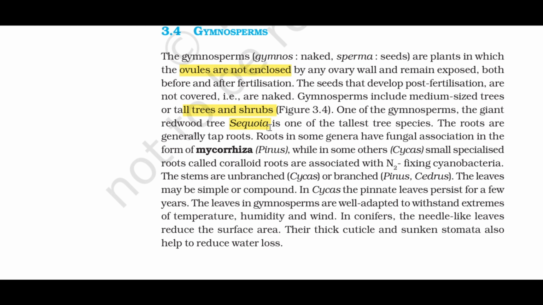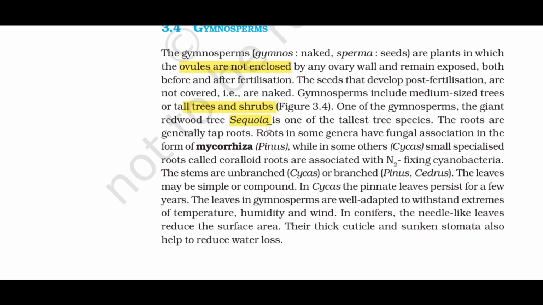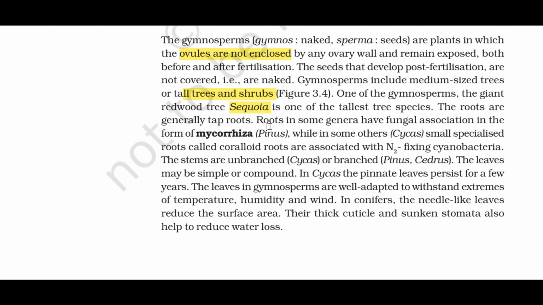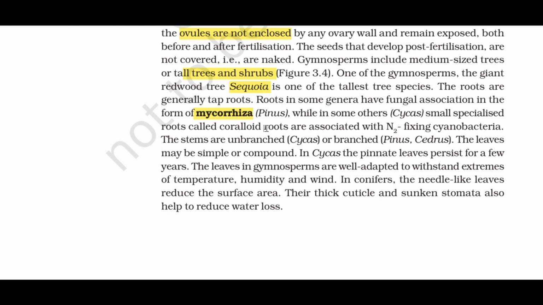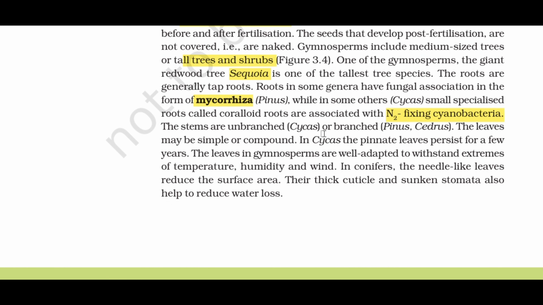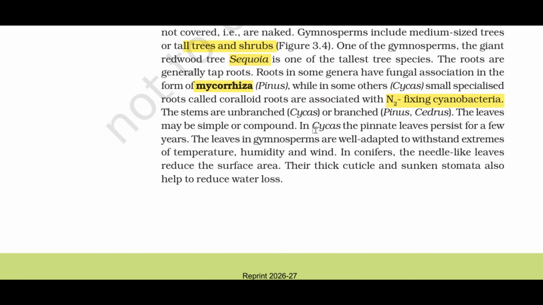The roots are generally tap roots. Roots in some genera have fungal association in the form of mycorrhiza, Pinus, while in some others, Cycas, small specialized roots called coralloid roots are associated with N2-fixing cyanobacteria. The stems are unbranched, Cycas, or branched, Pinus, Cedrus. The leaves may be simple or compound. In Cycas, the pinnate leaves persist for a few years.